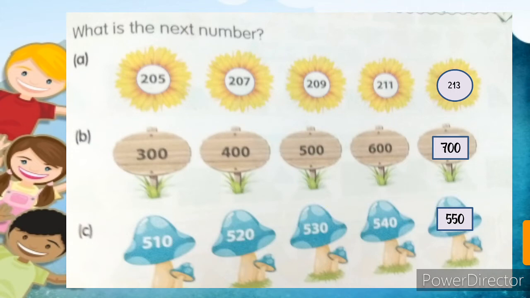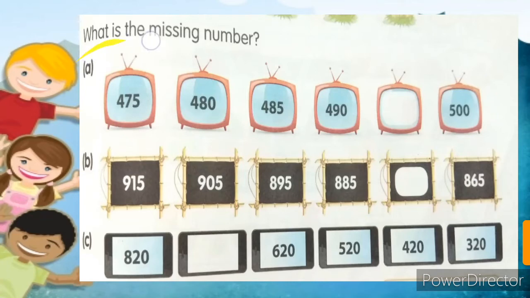Okay. So this is also one example of finding the missing number. Now we have to observe which number is this? 475. Now the next number is 480. So in this we add 5 more. Again 480 to 485, we add 5 more. 485 to 490, add 5 more.